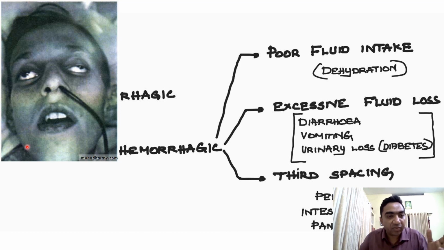This is the peritonitis facies. All the fluid is inside the abdomen, inside the peritoneal cavity. In case of intestinal obstruction, the fluid is inside the intestinal lumen. In case of pancreatitis, it is around the pancreas. So, whenever there is inflammation, the fluid can come there, and it will not be available for the intravascular volume. That is third spacing.